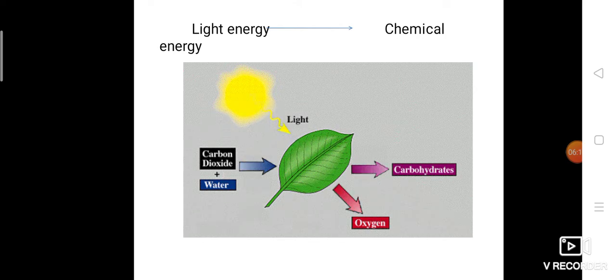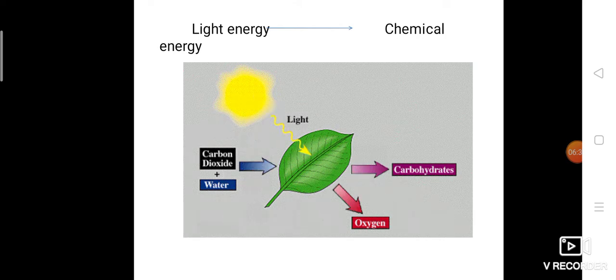If we take our home, we have so many rooms: kitchen, living room, bathroom, puja room, bedroom, drawing room and all. But wherever mother is cooking, it is only in the kitchen. Like that, even though plants have different parts, photosynthesis, that is food preparation, takes place only in the leaves, because leaves contain stomata and leaves contain chlorophyll. Water is only absorbed by the roots and it is transported into the leaves.